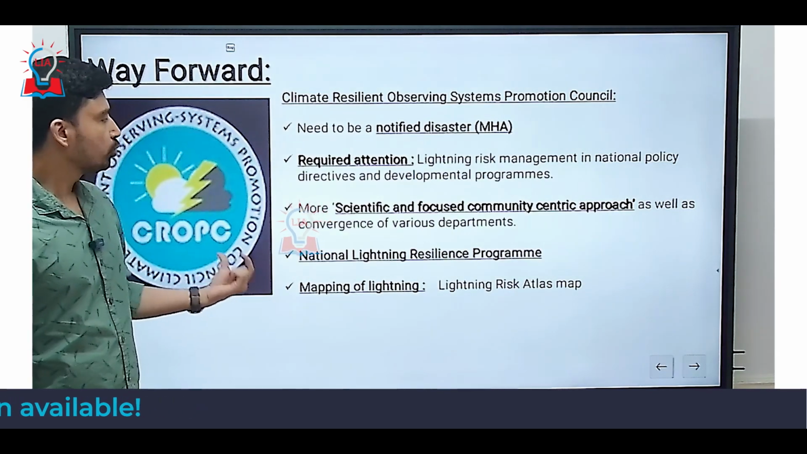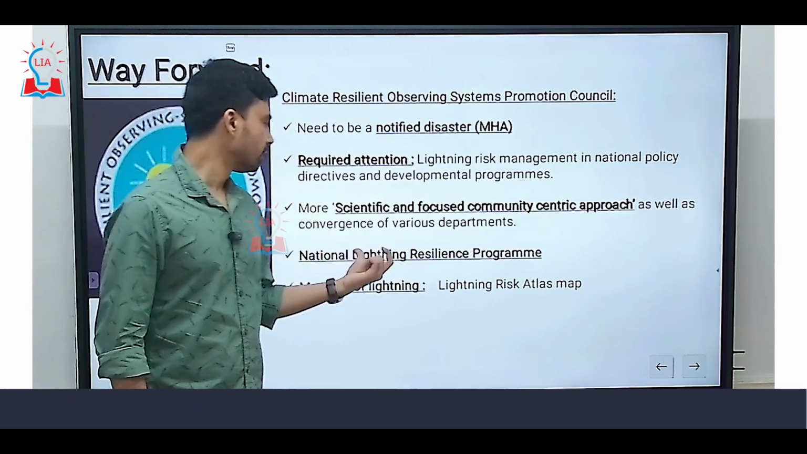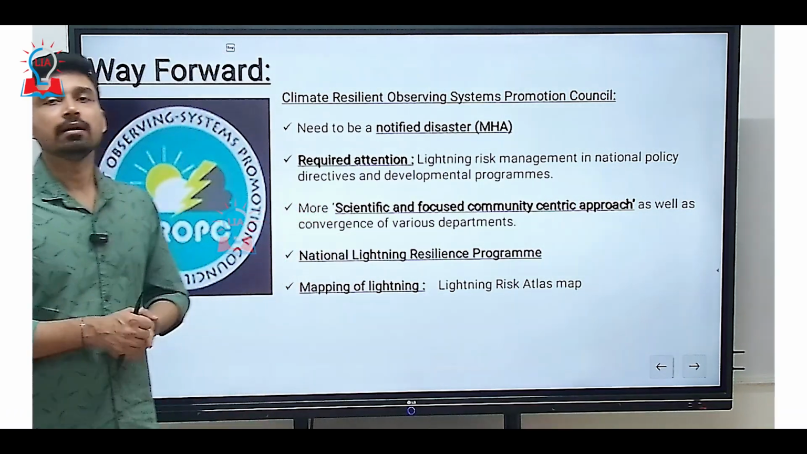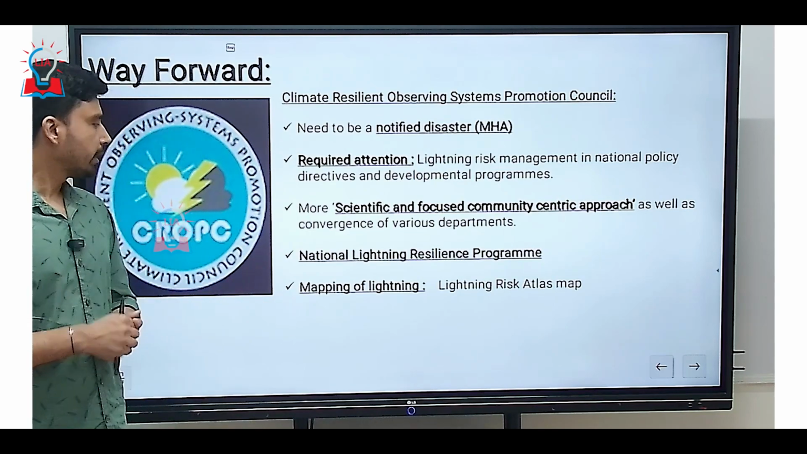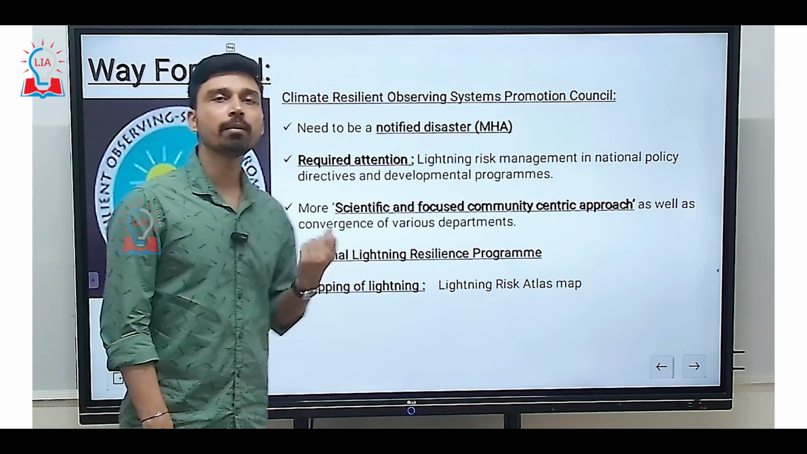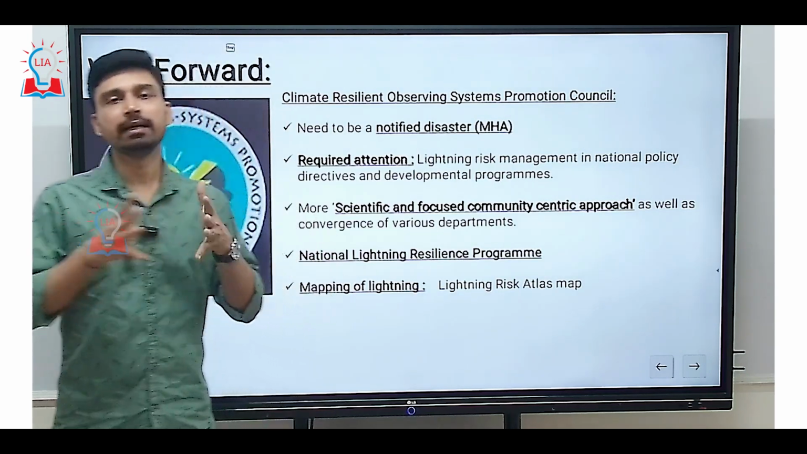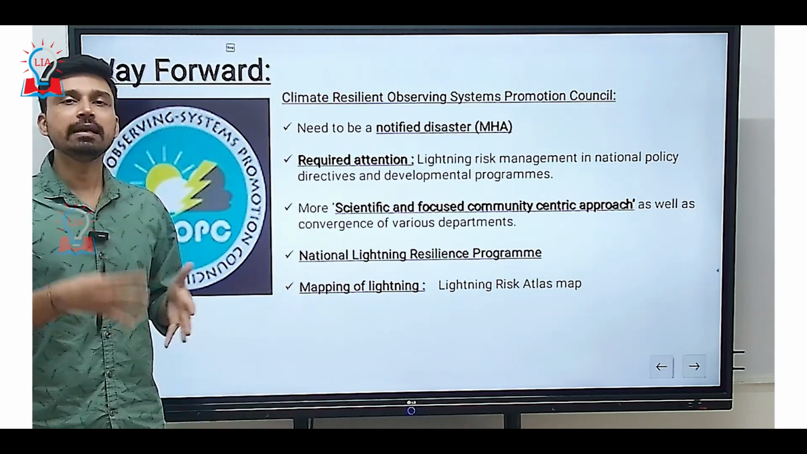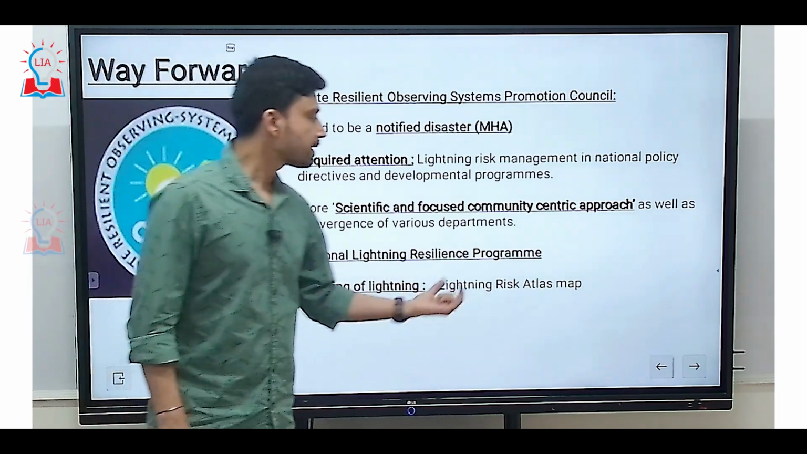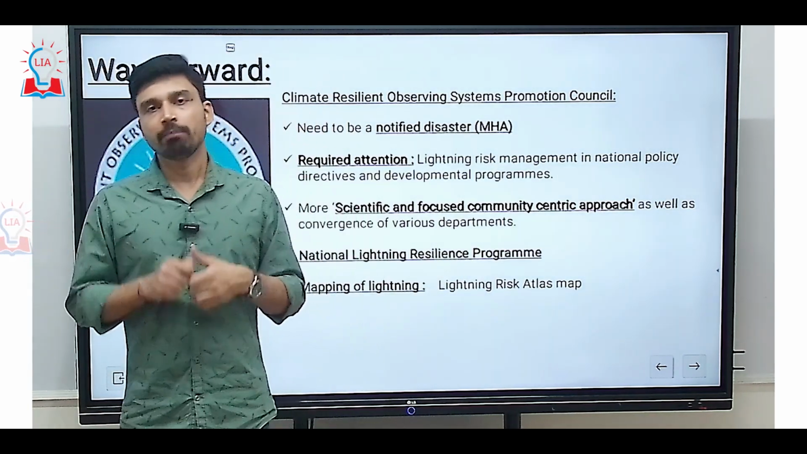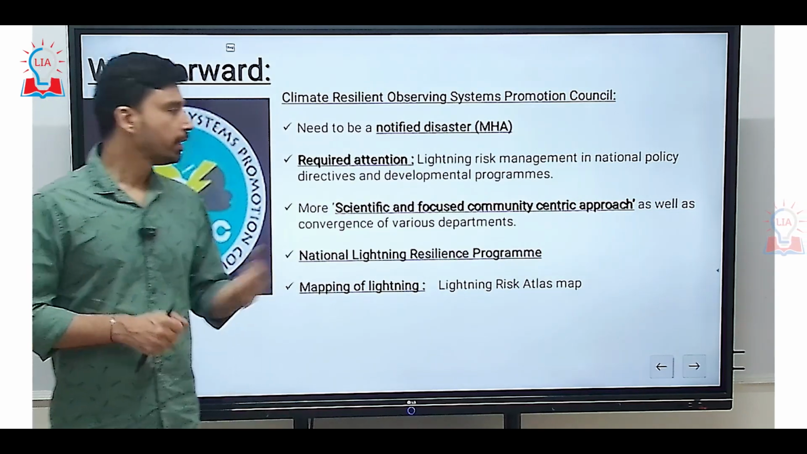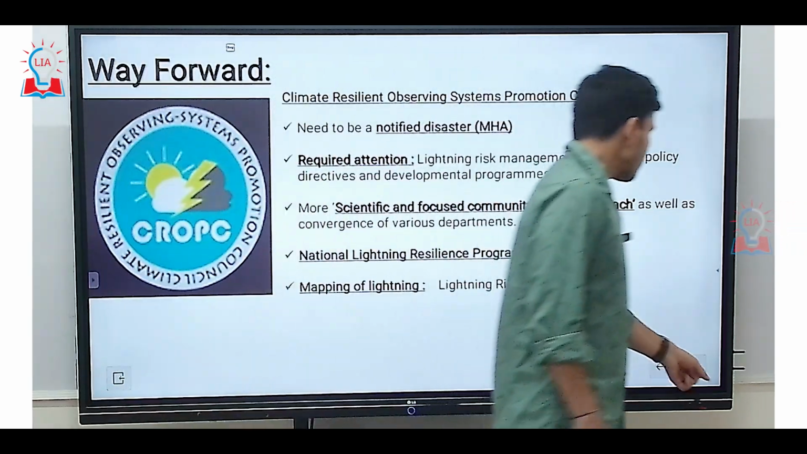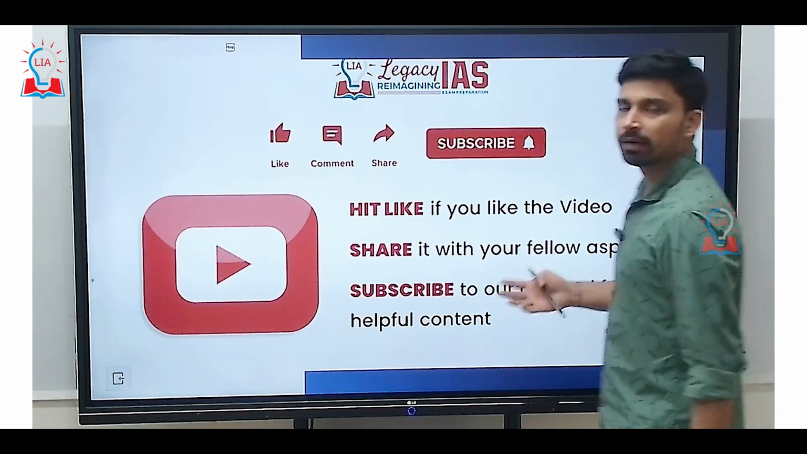Fourth, there should be a special program that we can call the National Lightning Resilience Program, that should also be started. And last, we should have proper mapping of lightning related activities and lightning related deaths, so that a lightning risk atlas map can be prepared, and based on that a region focused approach can be taken to minimize the casualties. So these are some other recommendations that have been given by CROPC.